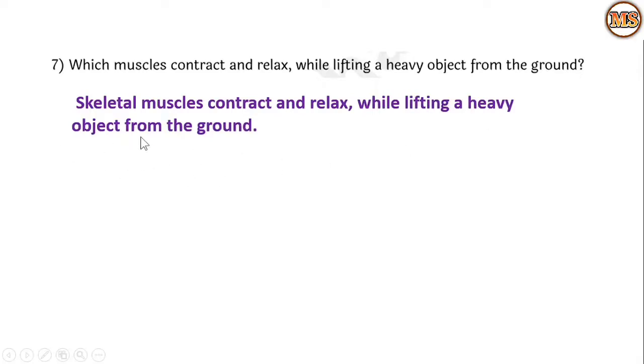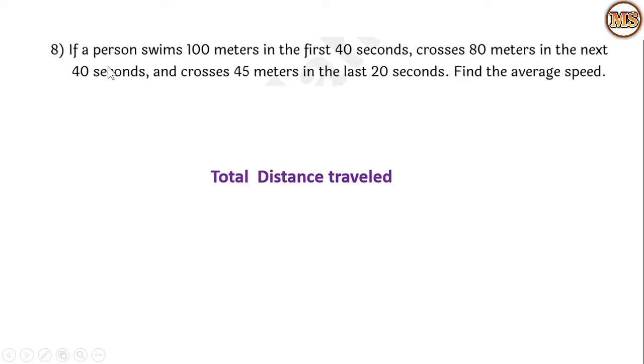So when we lift any heavy object, the muscles which are connected with the bones, those get contracted and relaxed. Eighth, if a person swims 100 meters in the first 40 seconds, crosses 80 meters in the next 40 seconds and crosses 45 meters in the last 20 seconds, find the average speed. So during the swimming in different time periods, different distances are covered and we have to calculate the average speed. So for calculation, what we have to do?